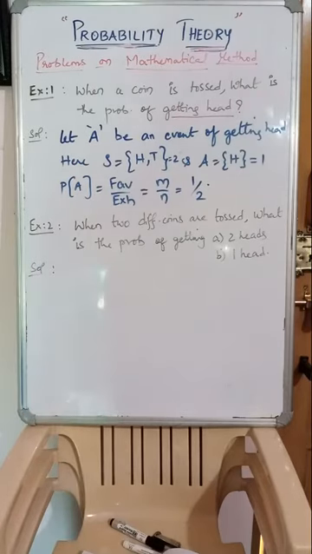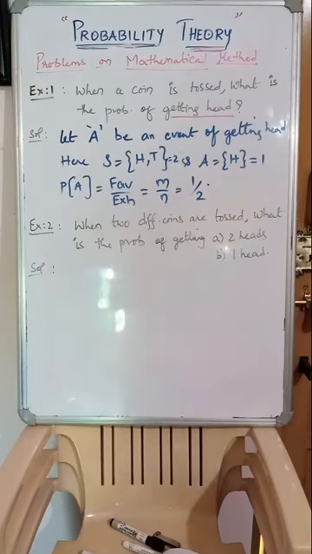Therefore, the probability of event A equals favorable by exhaustive, that is m by n, equals half. Clear? So always learn writing the sample space, favorable cases, exhaustive cases, and then directly substitute in the formula, the probability of event A, where event A is getting head.